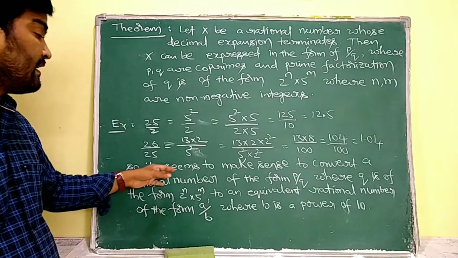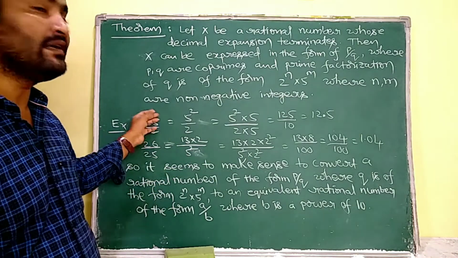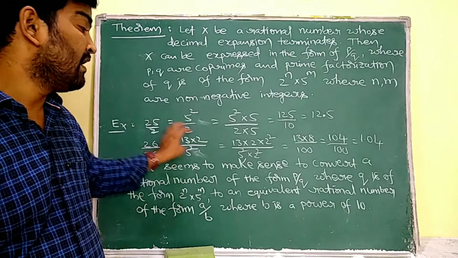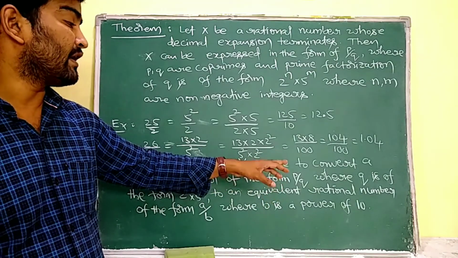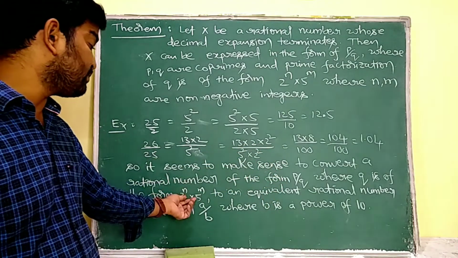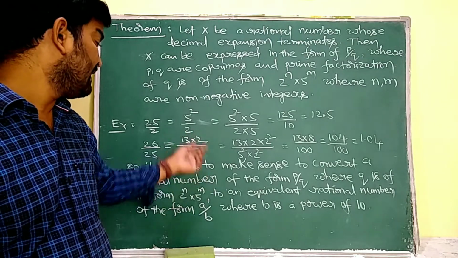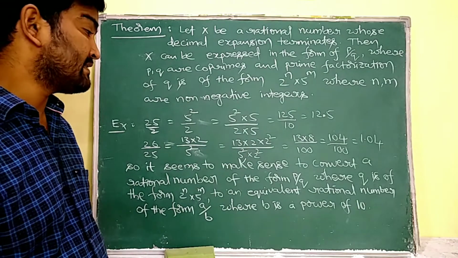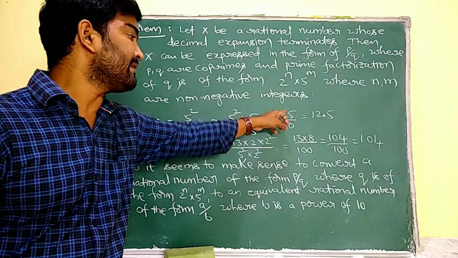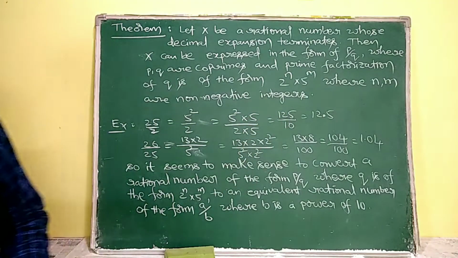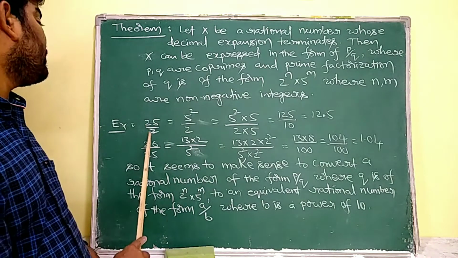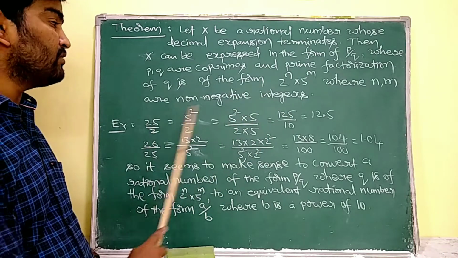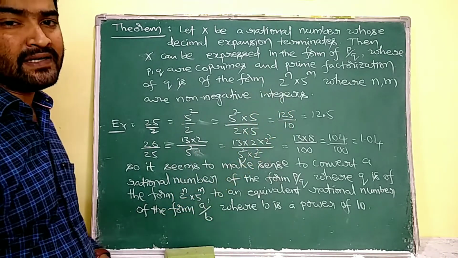By this, to make any rational number a decimal expansion, we have to convert the rational number of the form p by q, where q is in the form of 2 power of n into 5 power of m, into an equivalent rational number of the form a by b. I just converted this p by q into a rational number which has the same value as 125 by 10.